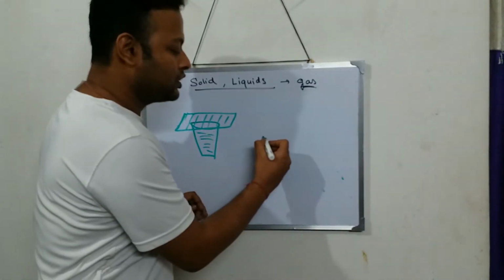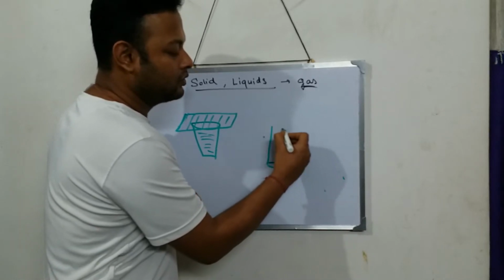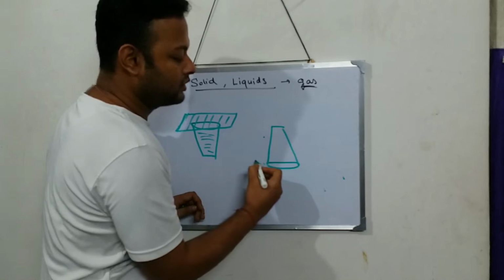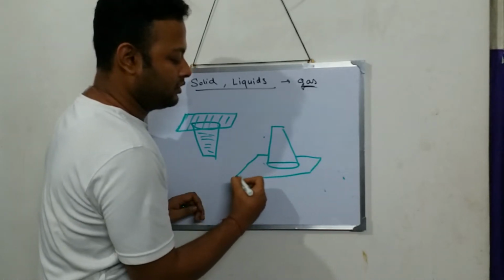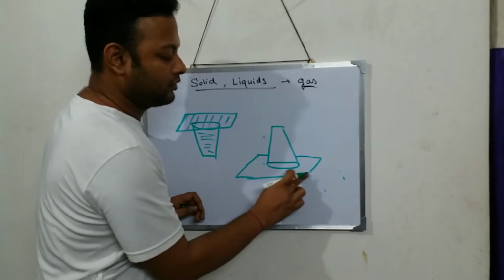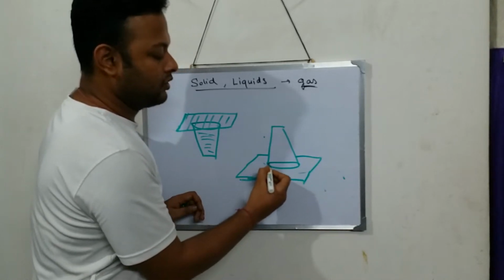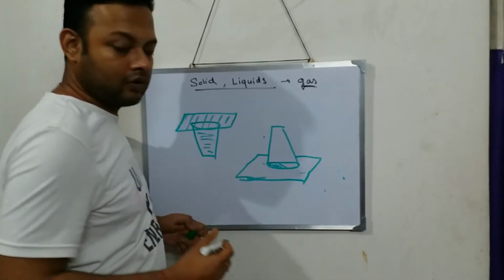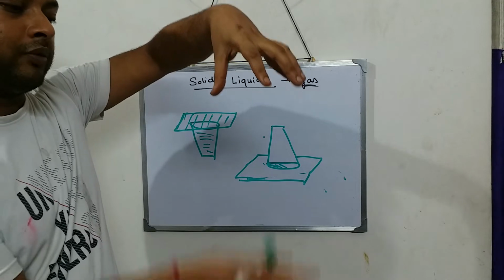So now the glass will look something like this. Did you understand? The cardboard is down and the glass is on top.